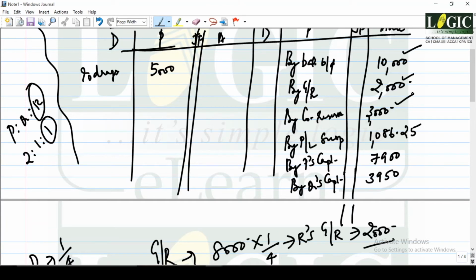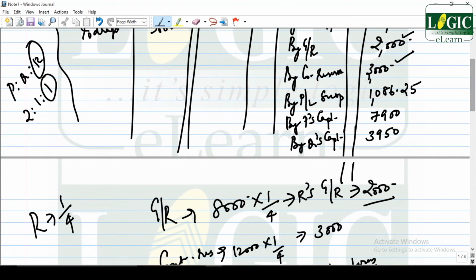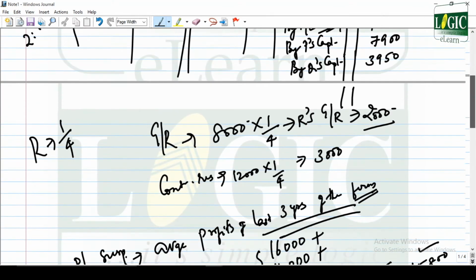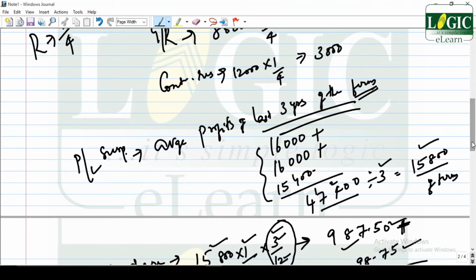His share, so 3,000. Now profit or loss suspense. You cannot write profit or loss account because the profit or loss account will not be prepared by that time. Death takes place all of a sudden, so we are estimating based on some estimates. So you will have to write profit or loss suspense account. Now how did you calculate? Average profits of the last 3 years of the firm, added together and divided by 3. This is the profit of the firm.